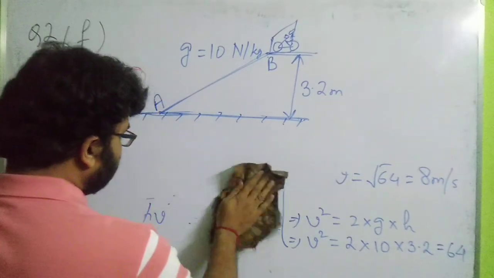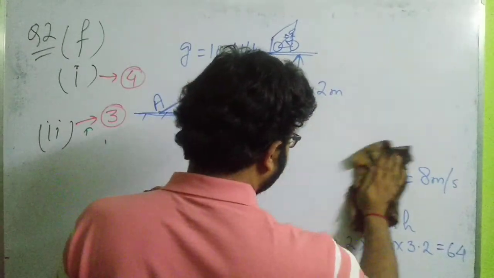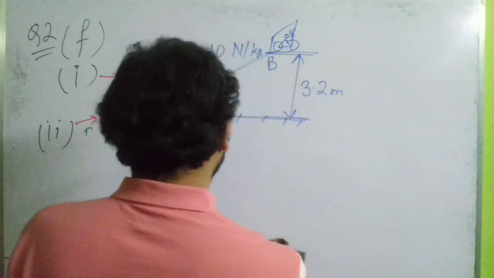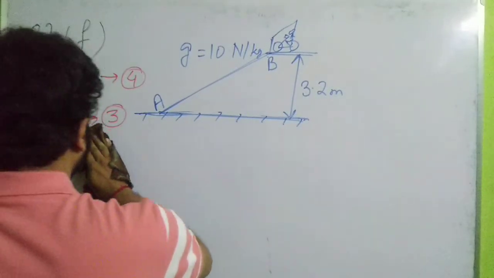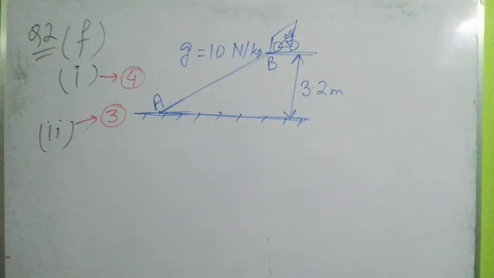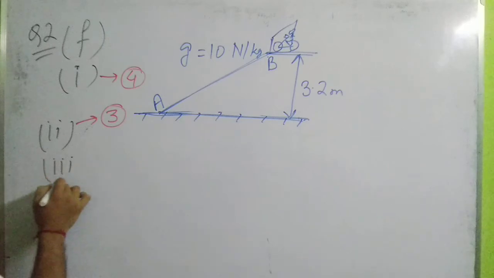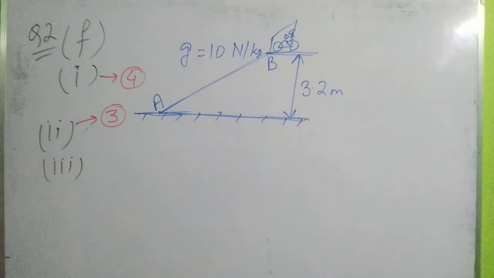I am just erasing the solution for subpart 2. If anybody has not noted the solution, please pause the video and note it down. Now we are coming to subpart 3. Subpart 3 says you have to calculate the kinetic energy of the girl at point A.